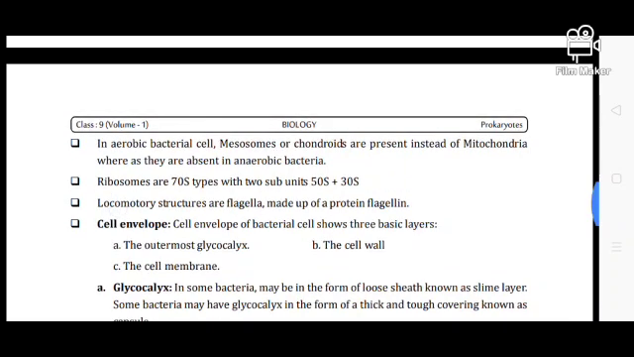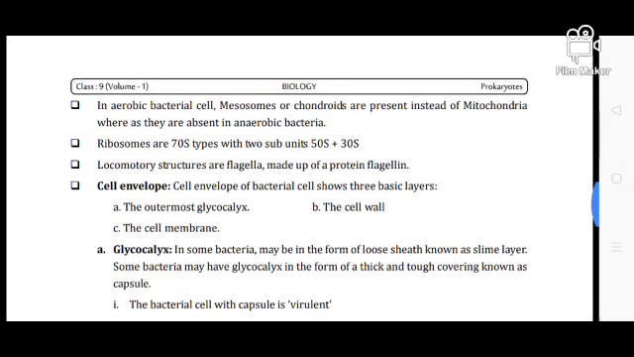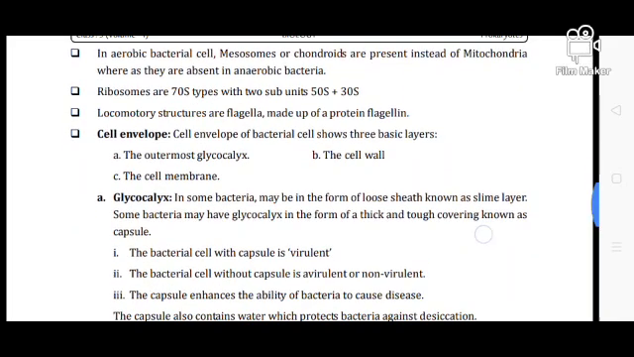So, what is the activity of mesosomes and chondrioids? It is the ability of the cell organelle to produce energy without using oxygen. That means anaerobic respiration is done by the prokaryote, and the ribosomes are 70S type. That means it has two subunits, the 50S and the 30S. But in the case of the eukaryote, it is the 80S type of ribosome.